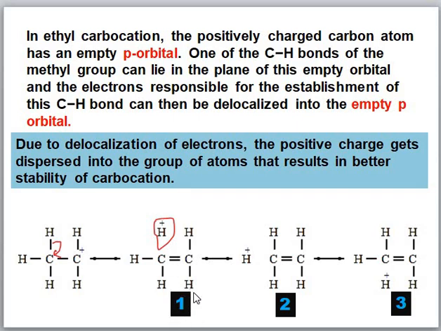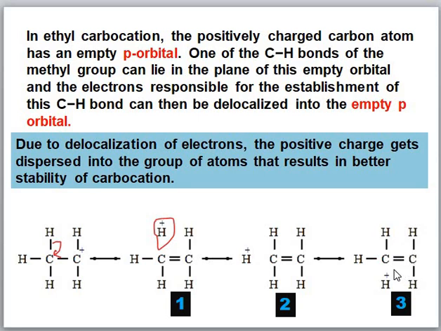Therefore, the first resonating structure is formed. Similarly, another hydrogen atom can also be involved, and when this hydrogen atom is involved, no bond disappears, and this bond will produce the double bond like in structure number 1, and the second structure will be formed. And in the third case, the third hydrogen atom of the ethyl carbocation will lose its electron, and this loss of electron will produce another double bond.